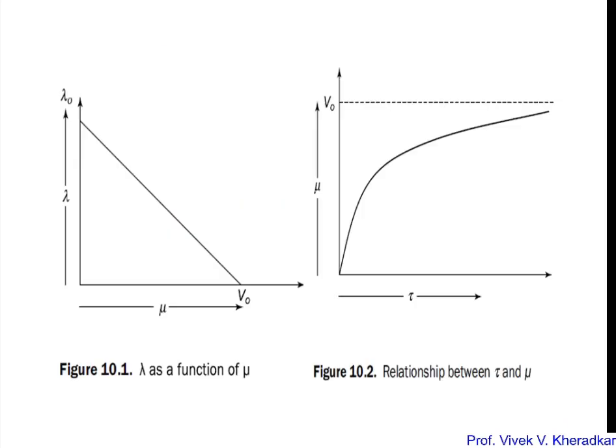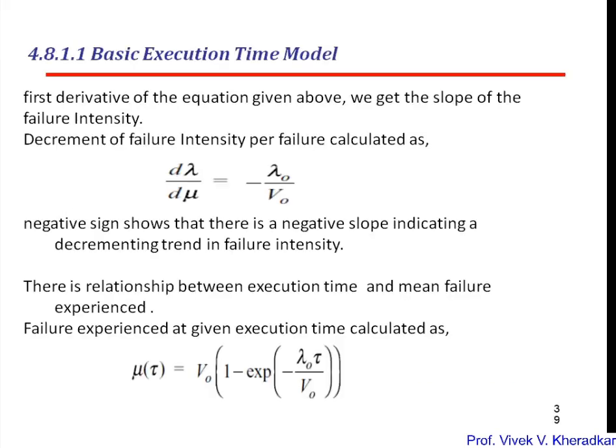This is a function which represents mu and lambda. Lambda is a function of mu, and the relation between lambda and mu is represented by this graph. If we take the derivative of that relation of lambda of mu, we get the slope of the intensity. The first derivative of that equation gives the slope of the failure intensity.